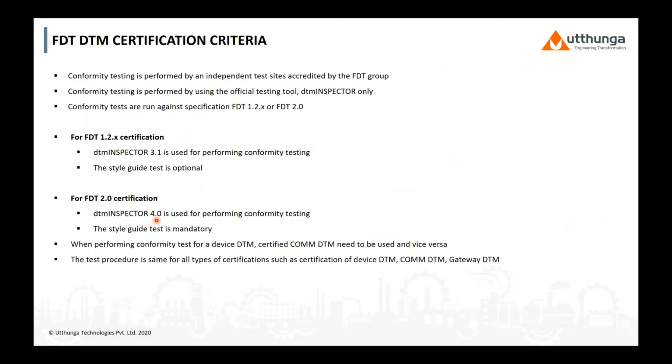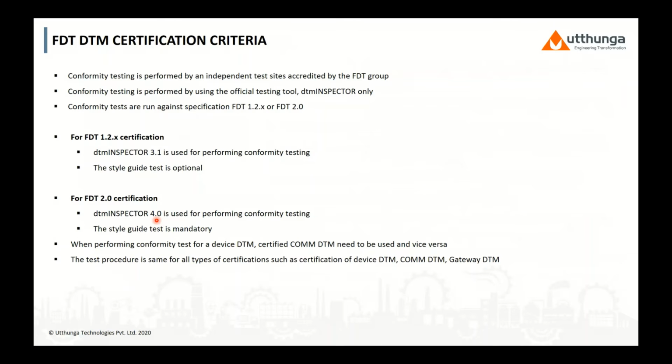Conformity testing shall be performed by the accredited FTT test center using the DTM Inspector tool only. This will be run against the FTT 1.2 and 2.0 standards. For FTT 1.2 certification, DTM Inspector 3.1 of the tool will be used. In case of FTT 2.0 DTM certification, DTM Inspector 4.0 will be used.